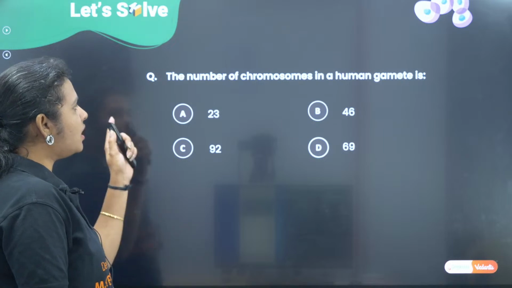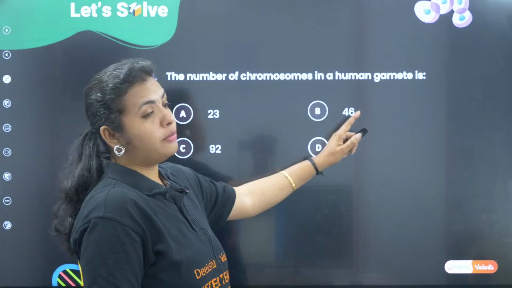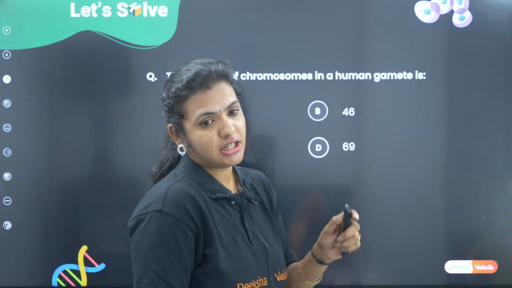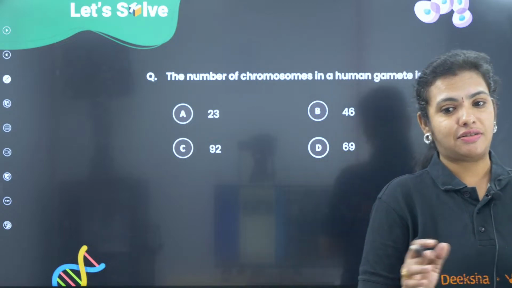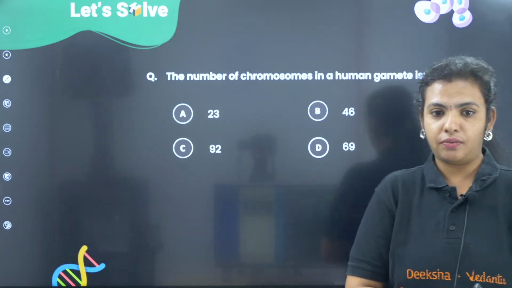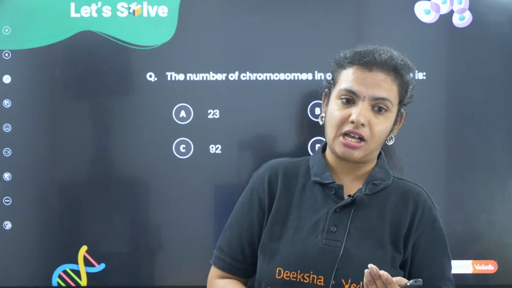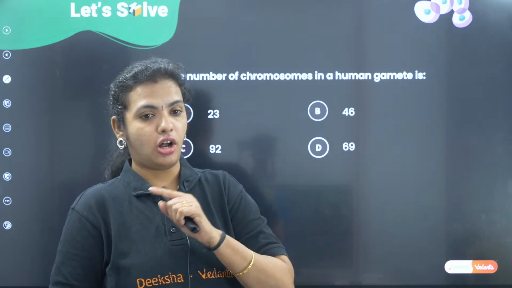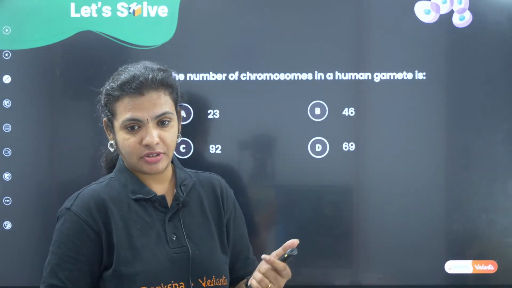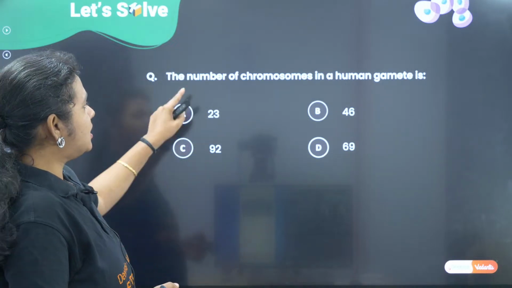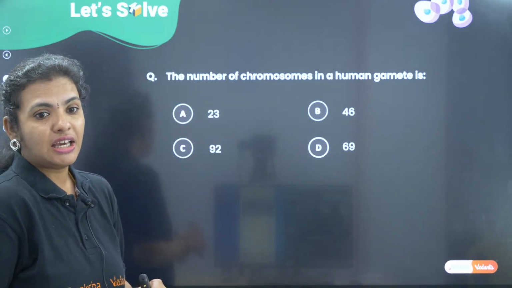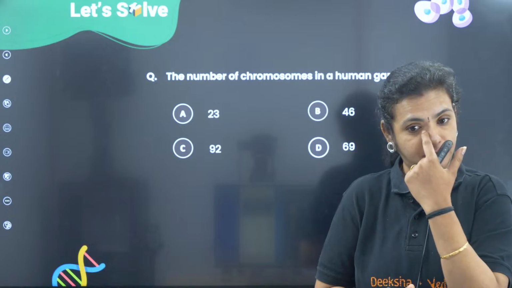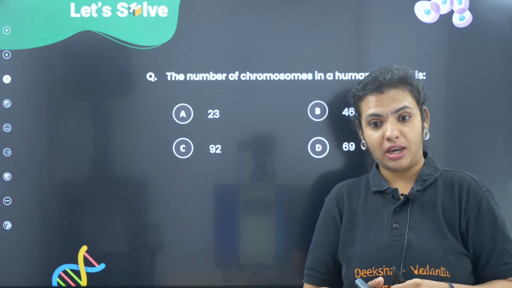Okay. The number of chromosomes in a human gamete is 23, 46, 92, 69. This is the most simplest question which I have seen. Okay. So, we know that the gametes are going to have half the number of chromosomes when compared to all the somatic cells, correct? So, please give in your answers. What are the number of chromosomes in a human gamete? So, just now I am giving explanation, Gautami. Okay.